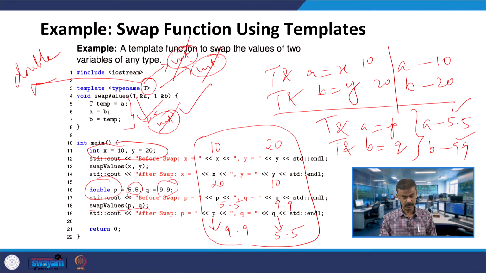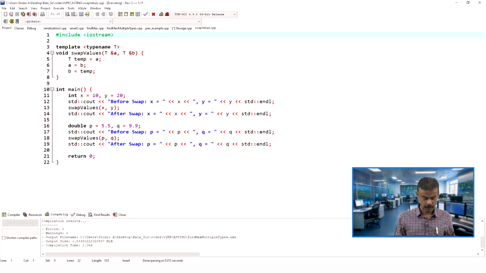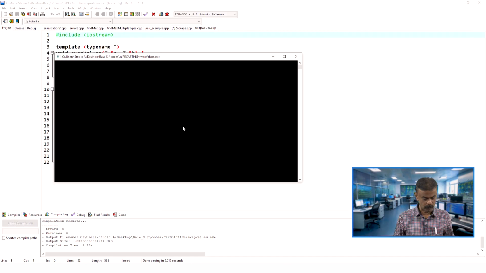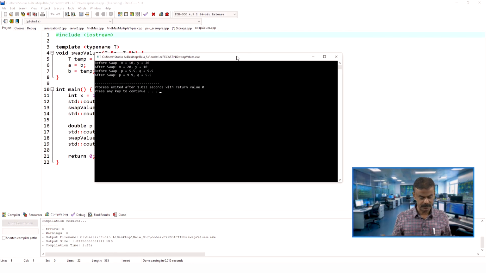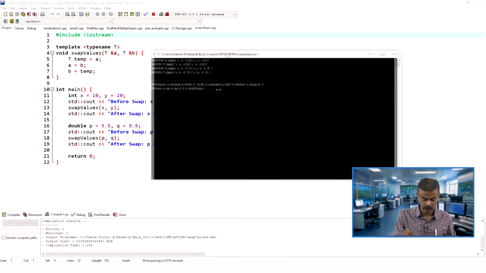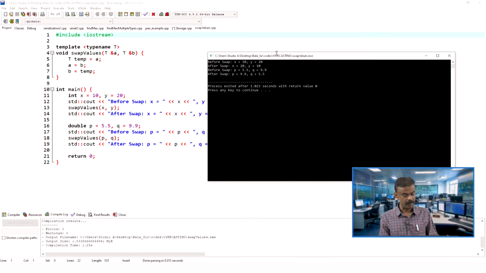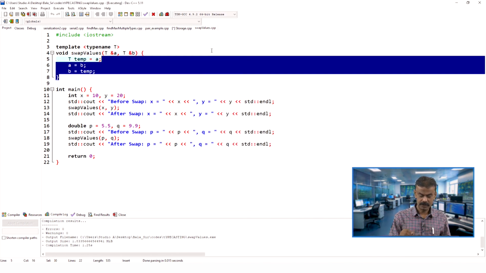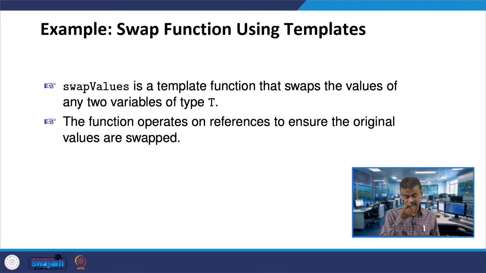So, if you run the code, we will go to the swap code, all right. The same explanation. The program is running successfully, you can see that. Before swapping it is 10 and 20 and after swap it is becoming 20 and 10, all right, and before swapping it is 5.5 and 9.9, after swapping it is 9.9 and 5.5, right. I hope it is clear. This is how it is working.